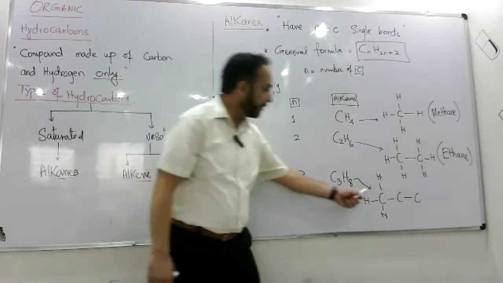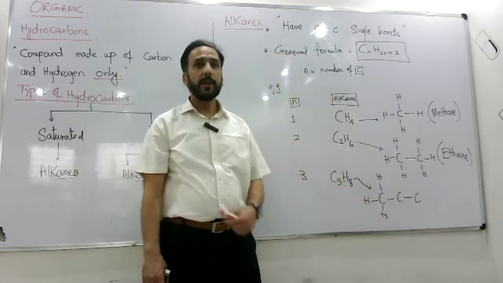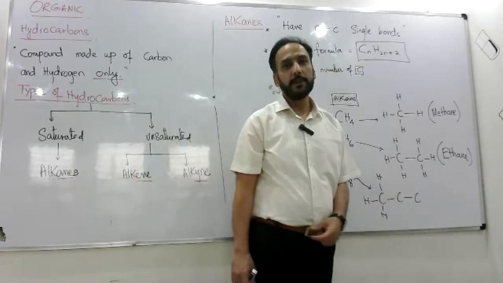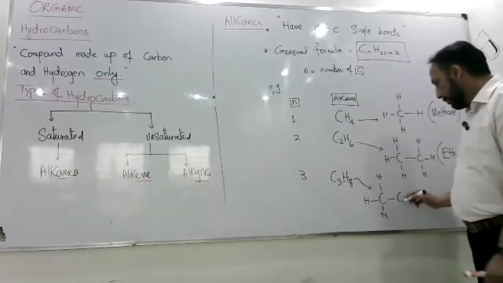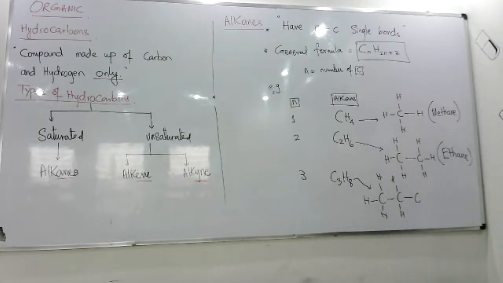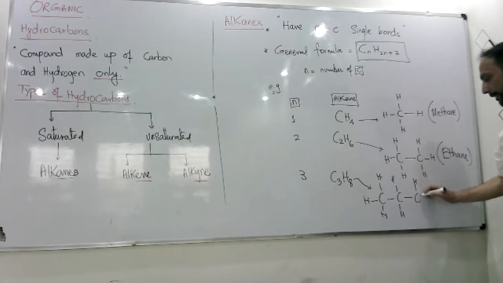How about the next carbon? How many hydrogens should I put on the next carbon? 2. Good, 2. Because that carbon already has 2 bonds. And the last carbon? 3. 1, 2, 3. 4 bonds every time.